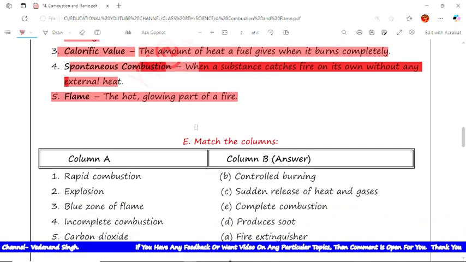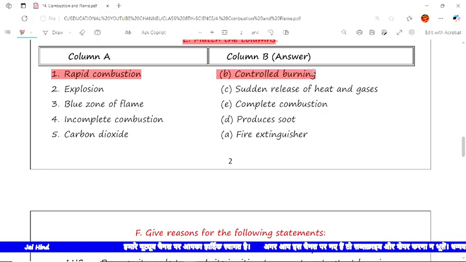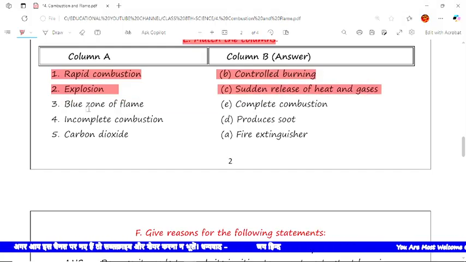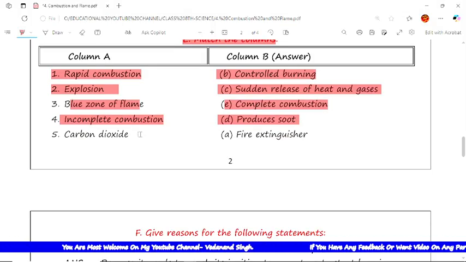Now the next type of question is, match the columns. Columns are given here and we have to match column A and column B. There I have written the answers in column B. The first is rapid combustion. You have to match it with controlled burning. B is the correct answer. Next is explosion. You have to match it with C, that is sudden release of heat and gases. Next is blue part of a flame, that is complete combustion. So E would be the match. Now the next is incomplete combustion, that produces soot. Now the next is carbon dioxide, that is fire extinguishers.